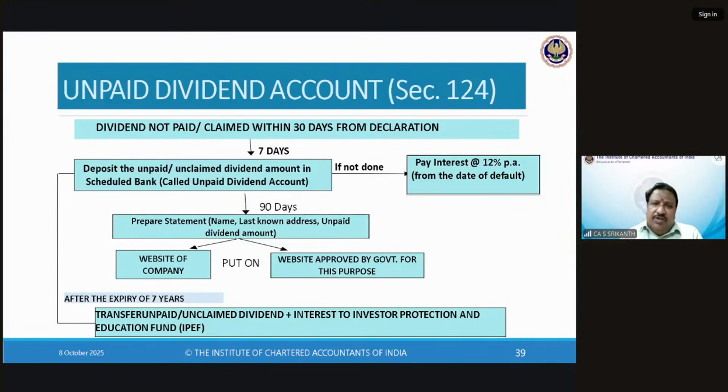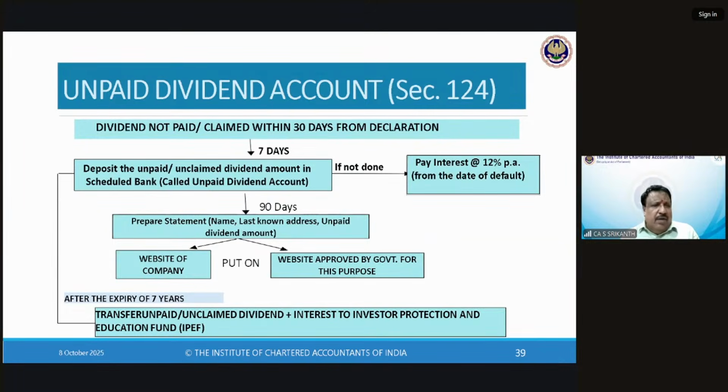Whatever it is, even if it is not claimed and has come back to the company's account, beyond 30 days, you cannot hold it as it's not your money. I hope you understand the principle involved here. The dividend declared is not our money, sorry, not the company's money. It is the shareholders', specifically the recipient's money.